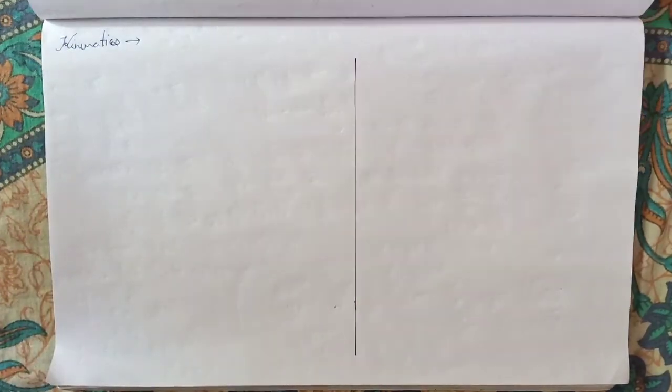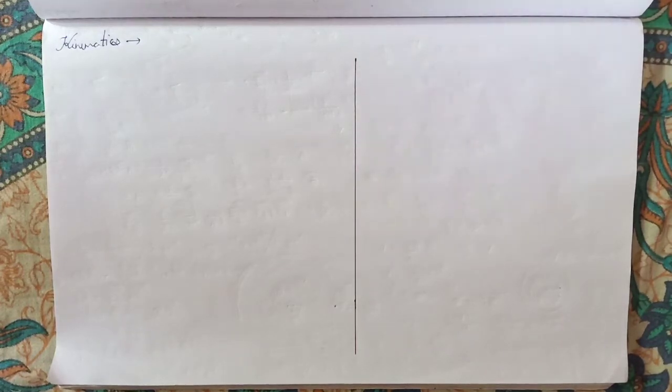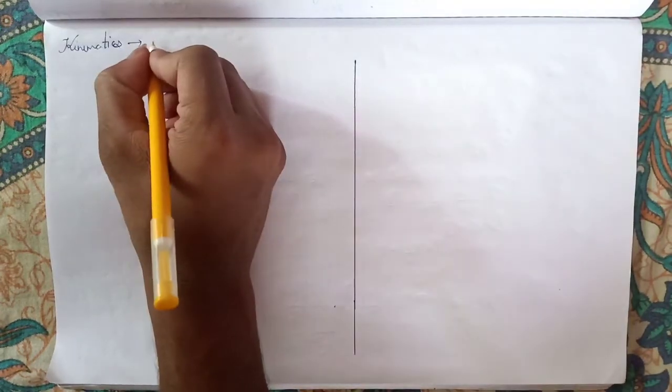Kinematics means the study of motion of objects, where we do not take into account the force or cause of the motion.